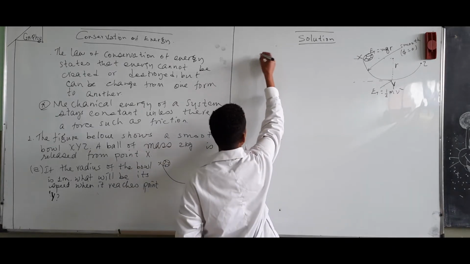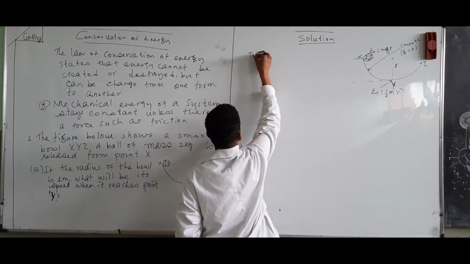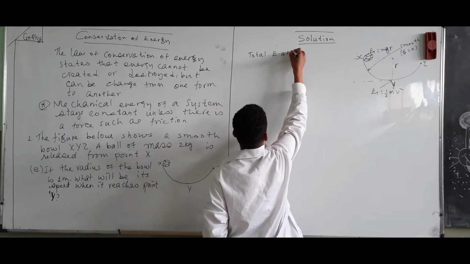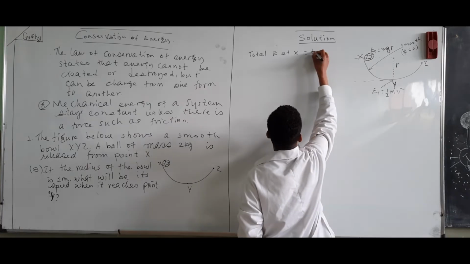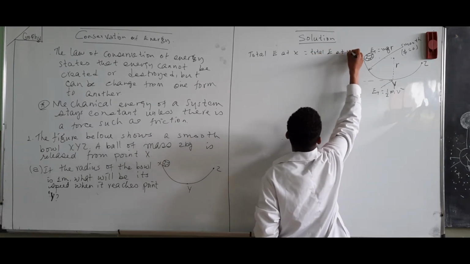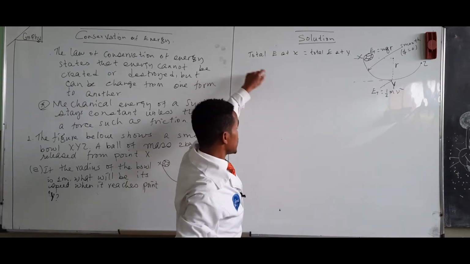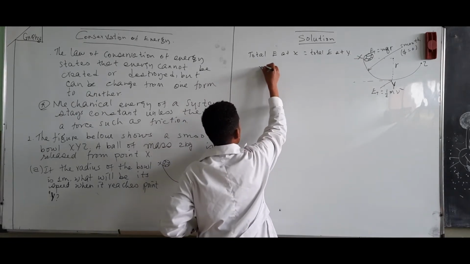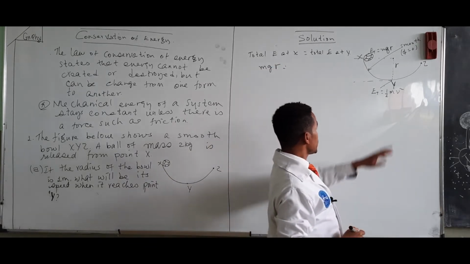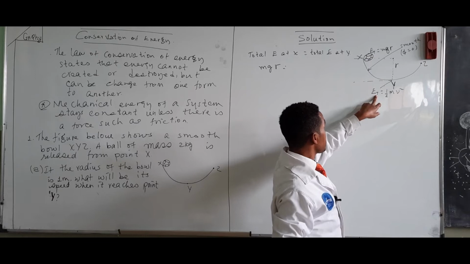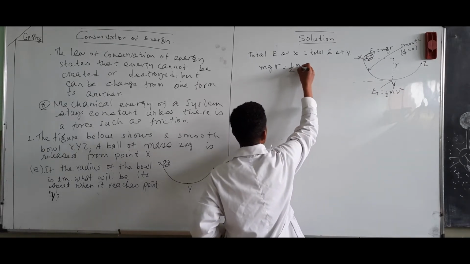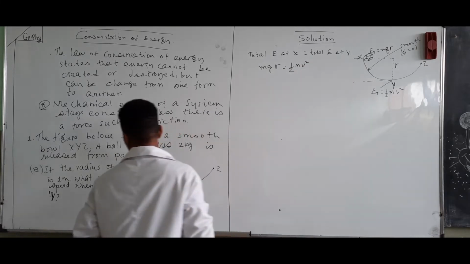So we can say total mechanical energy at x equals total energy at y. Total energy at x is equal to m times g times r, and total energy at y is equal to 1/2 m v squared.